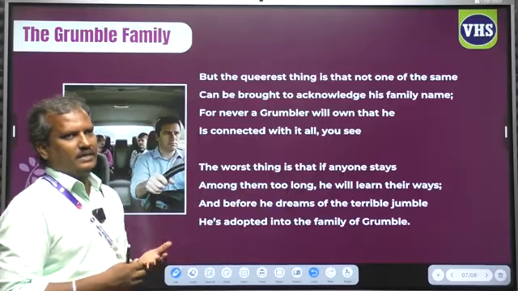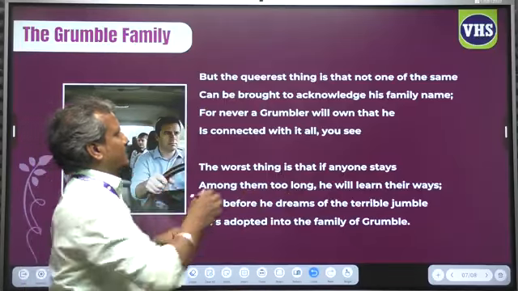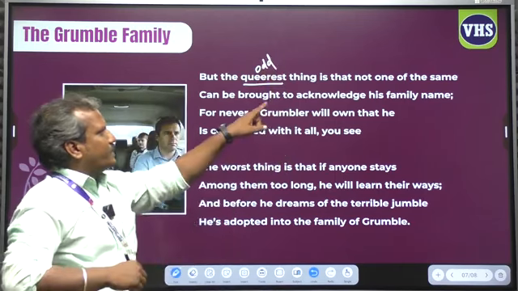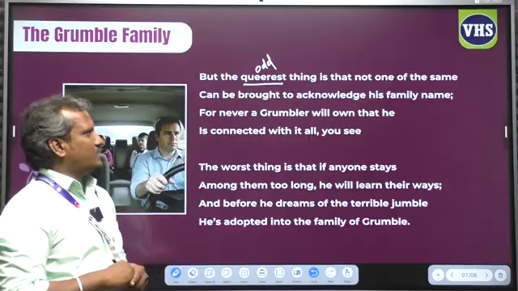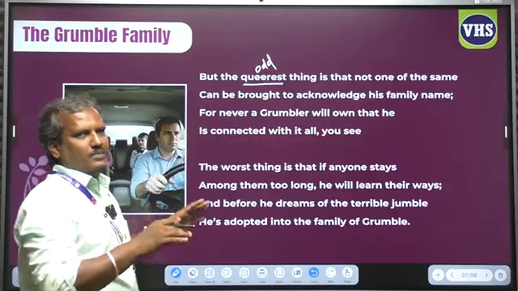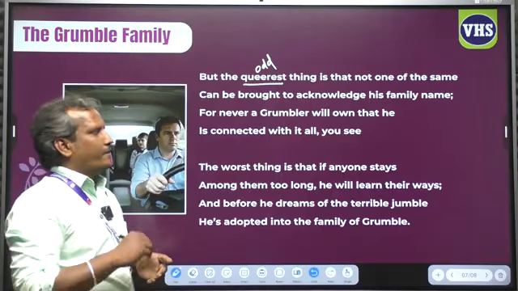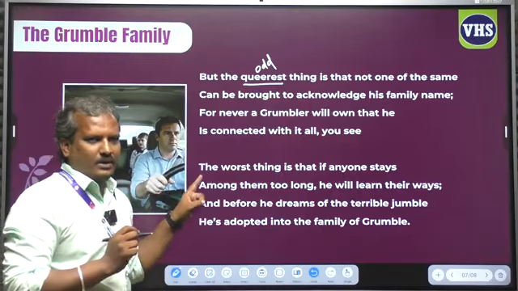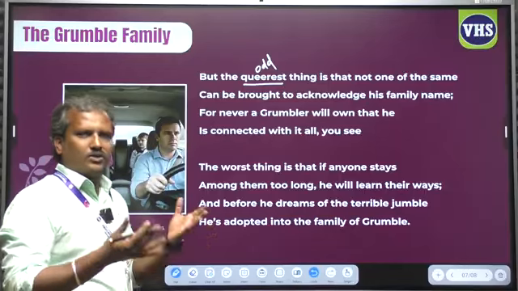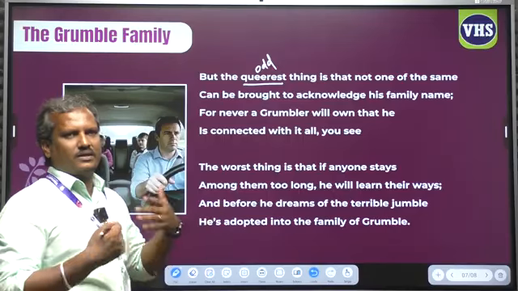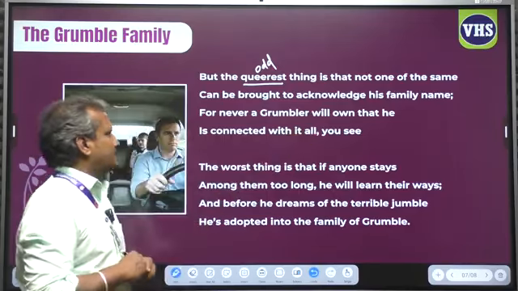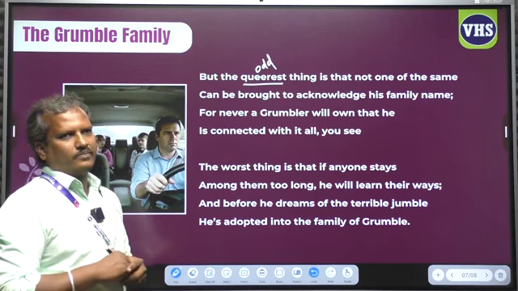Yes, let me explain in detail, listen to it. But the queerest thing, the odd or strange thing, is that not one of the same can be brought to acknowledge his family name. Actually, they are called the grumble family. But if you tell them that you are a grumbler, your family is a grumbling family, they won't accept it. They will not acknowledge that they are grumblers. For never a grumbler will own that he is connected with it all, you see.